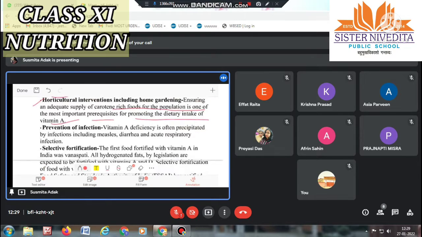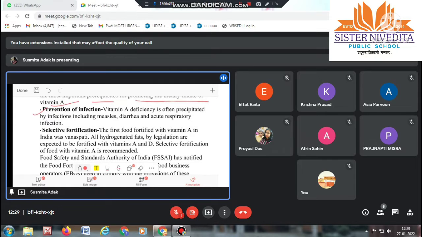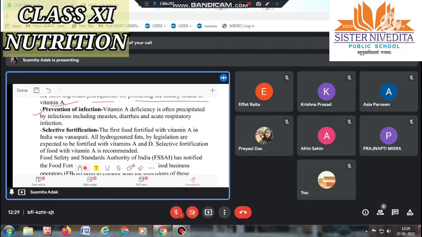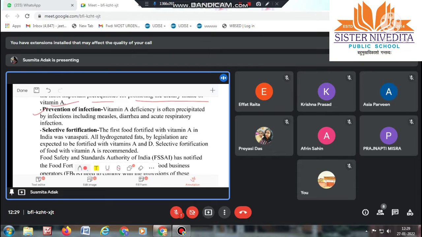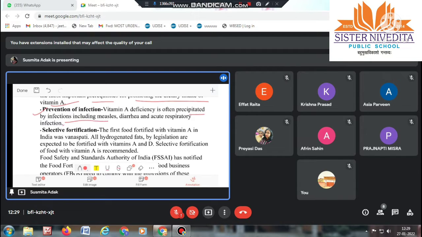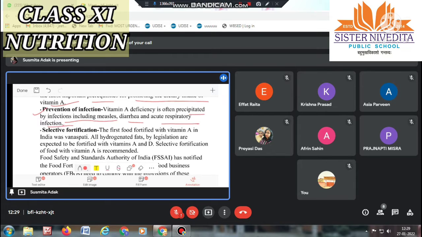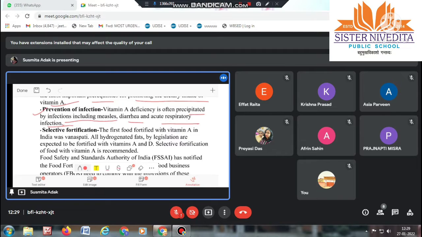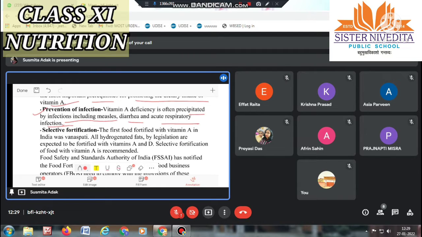Next, prevention of infection. Means whatever infections are coming from the vitamin A deficiency disease, we have to prevent them. That is, vitamin A deficiency is often precipitated by infection including measles, diarrhea, and acute respiratory infection. So these types of things can occur if there is vitamin A deficiency. So we have to prevent this type of infection.